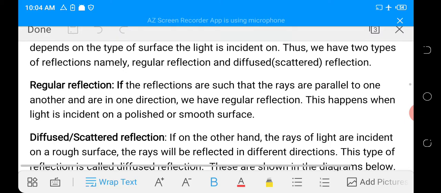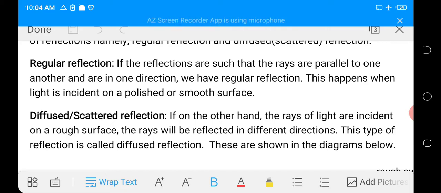On the other hand, diffuse or scattered reflection: if the rays of light are incident on a rough surface, the rays will be reflected in different directions. This type of reflection is called diffused reflection.